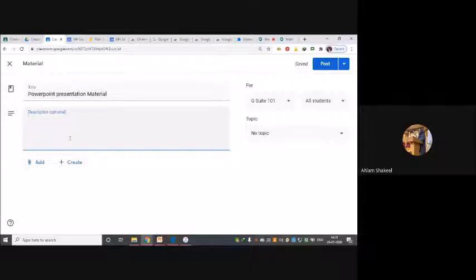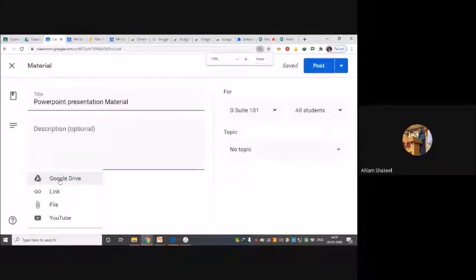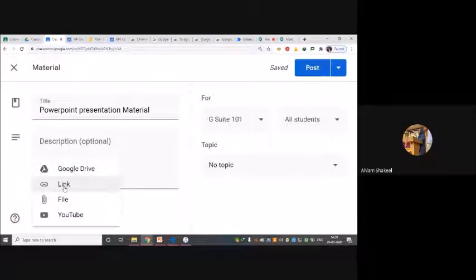If I would like to give a brief description about what you'll find in these notes, I can write that. The second thing you have to do over here is add wherever your material is. It's on your Google Drive, either a link, a file, or a YouTube link. You can add these four options over here.